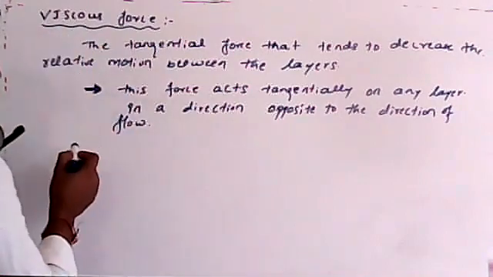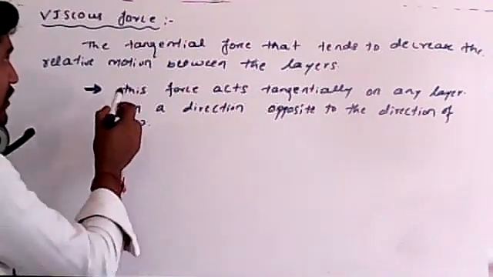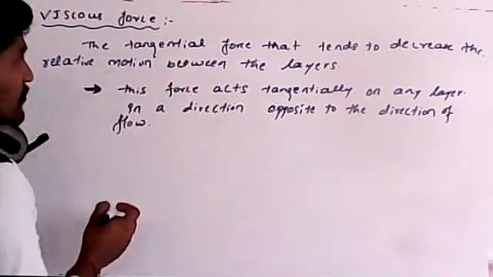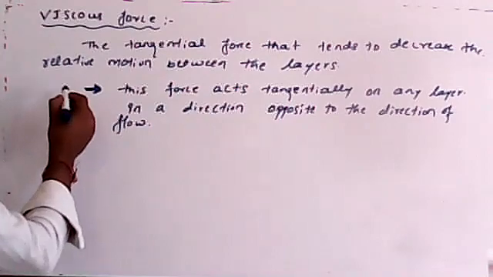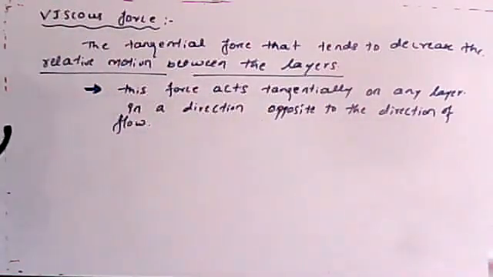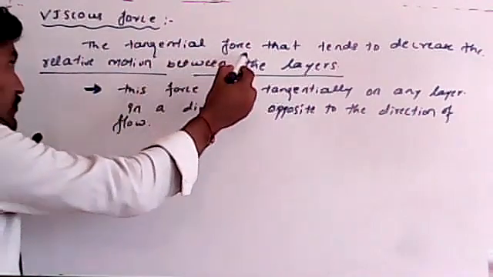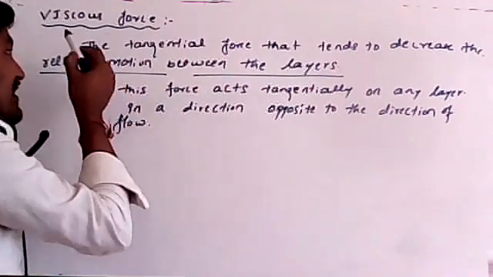What is this force? The name itself indicates it: viscous. It is the tangential force that tends to decrease the relative motion between the layers. Remember, that is the simple definition I told: the tangential force that tends to decrease the relative motion.